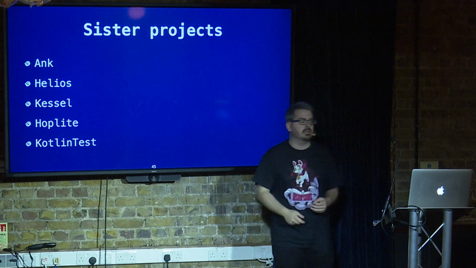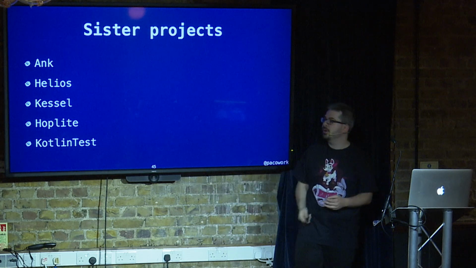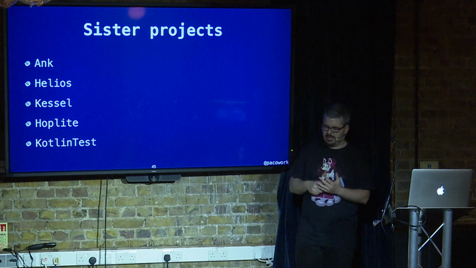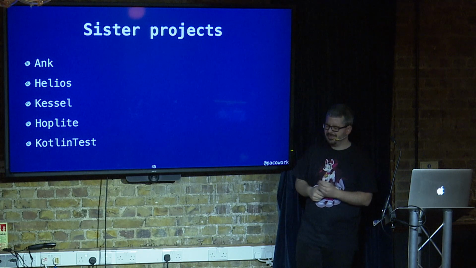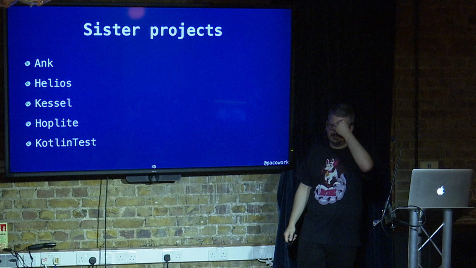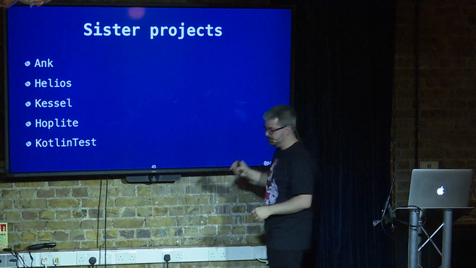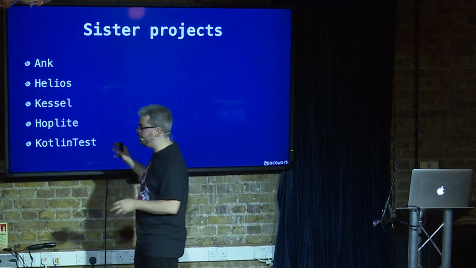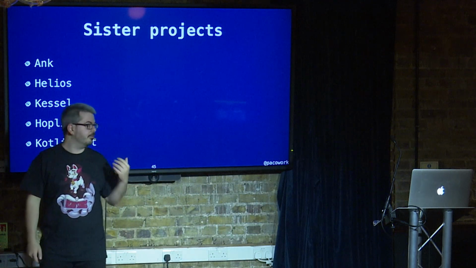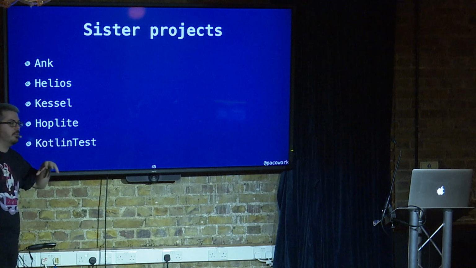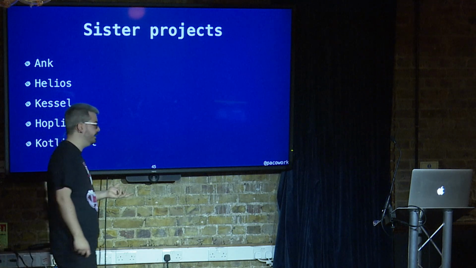We have configuration languages. We even have our own property-based testing library. And these are real production use cases, people that wanted to have these kinds of things in their Kotlin environment, whether it's in Android or in their backends.